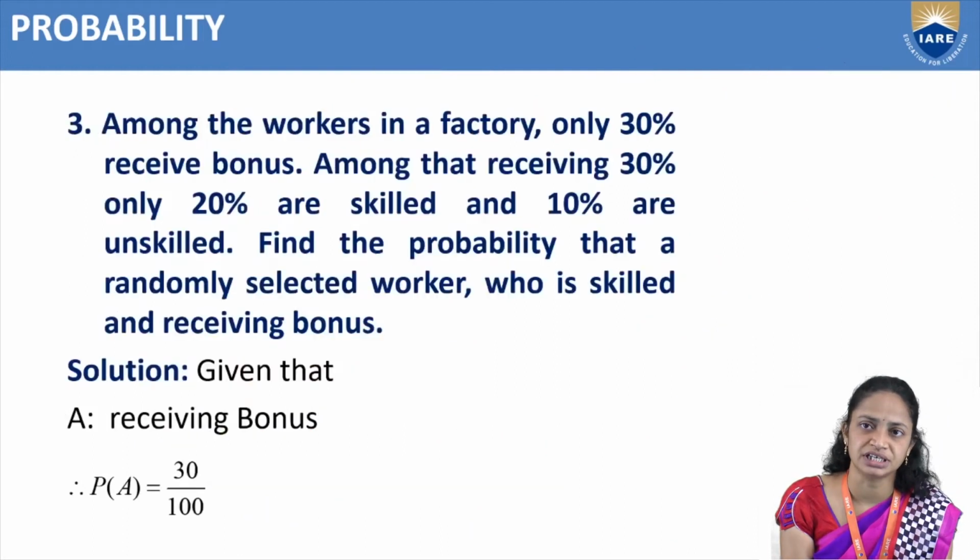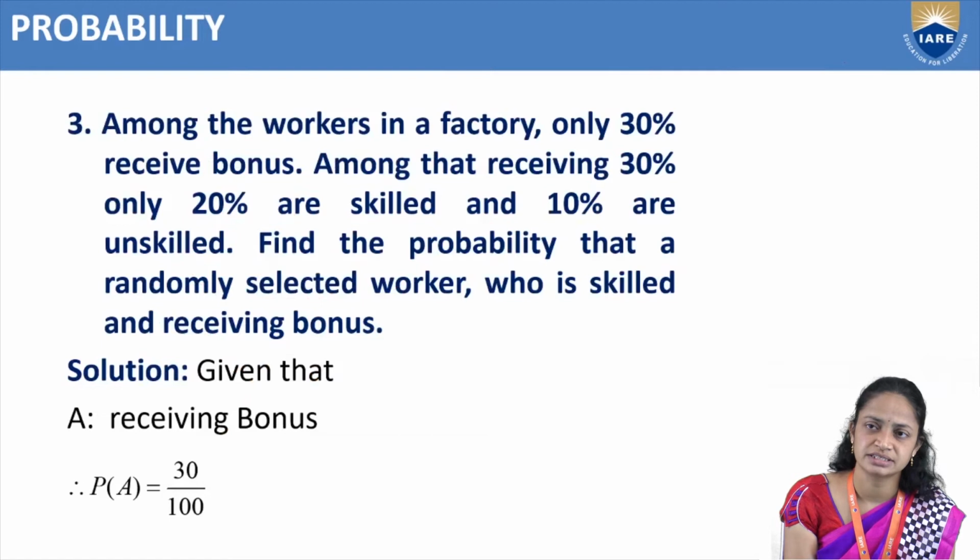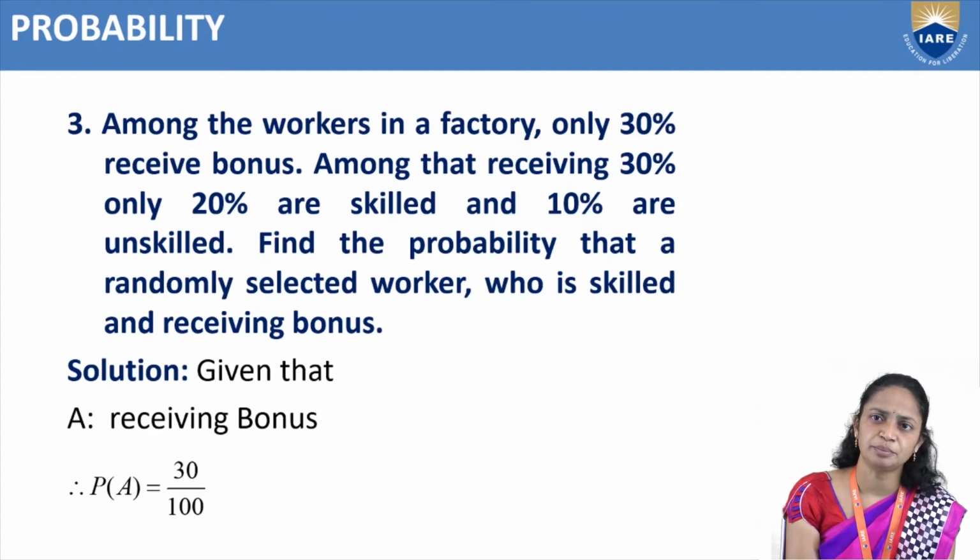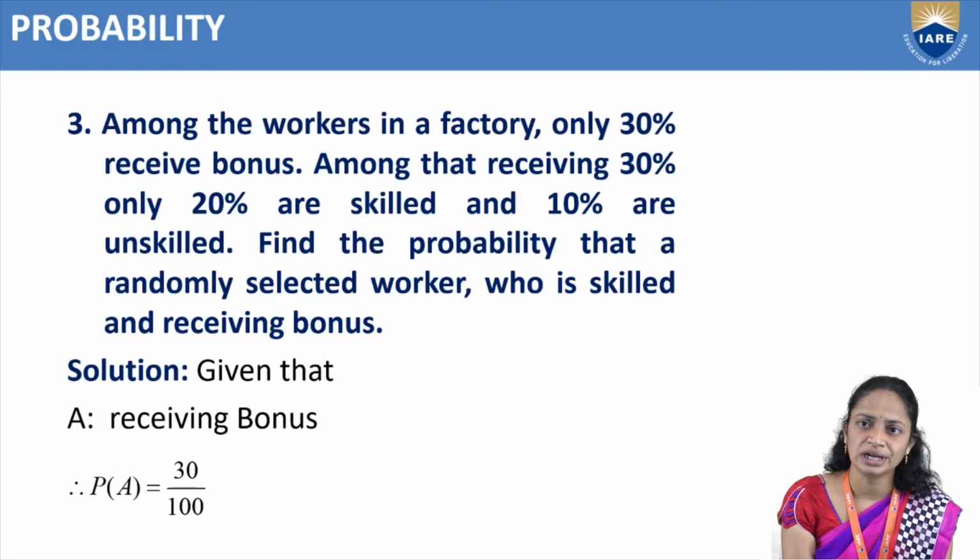The next question is: among the workers in a factory, only 30% receive a bonus. Among those receiving the bonus, 20% are skilled and 10% are unskilled.